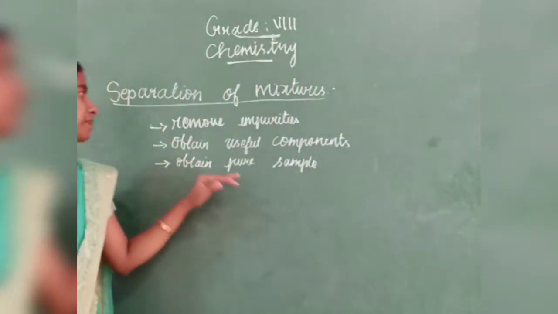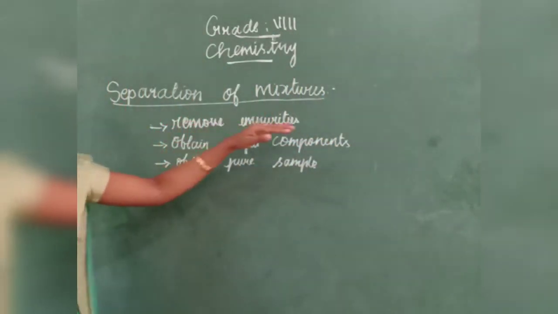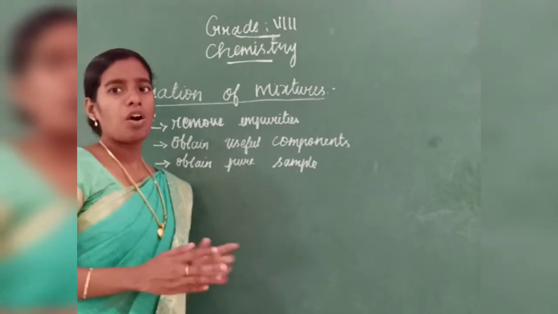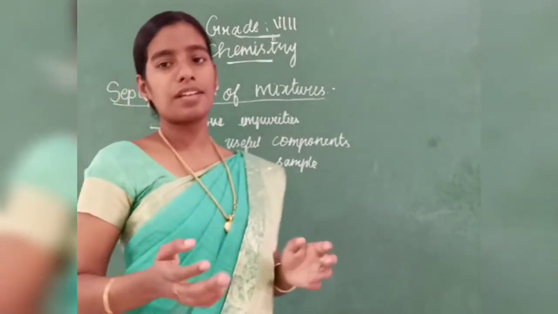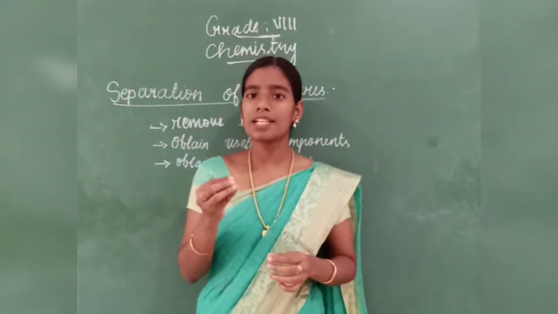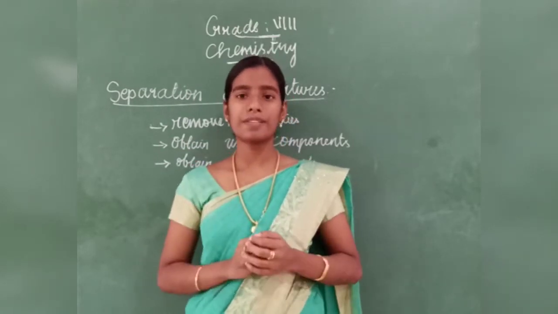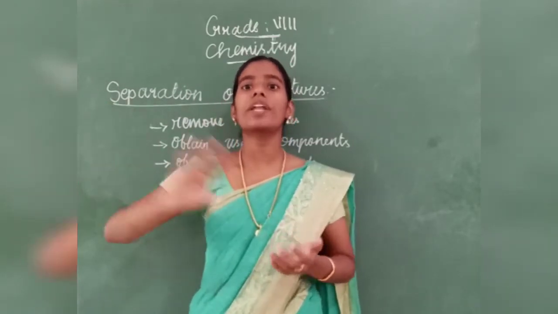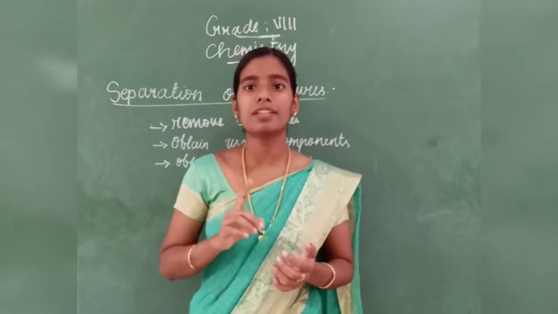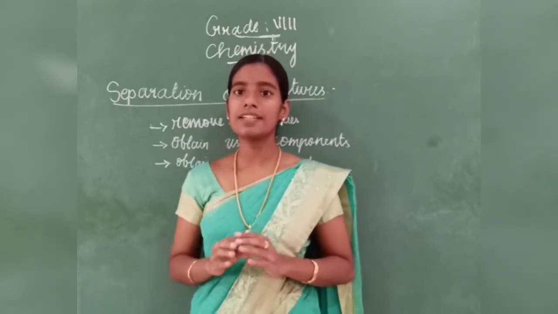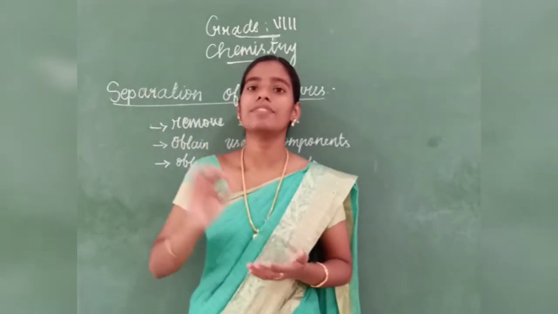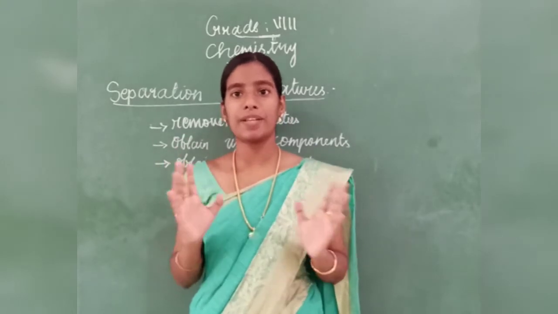We can see it. To remove the impurities. How do we remove the impurities? Consider we have rice. In the rice we will have stones also, right? So we will take that stone and remove it. It is a method of separation. That is hand picking. Using our hand we are taking it out. So it is a separation method.